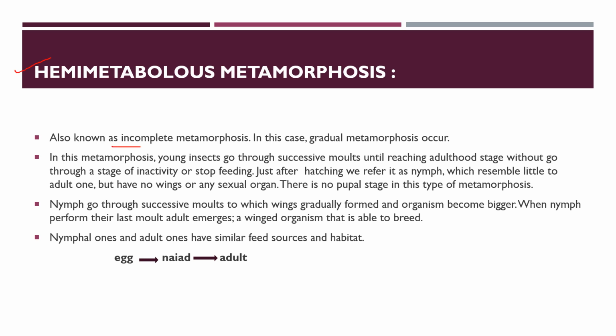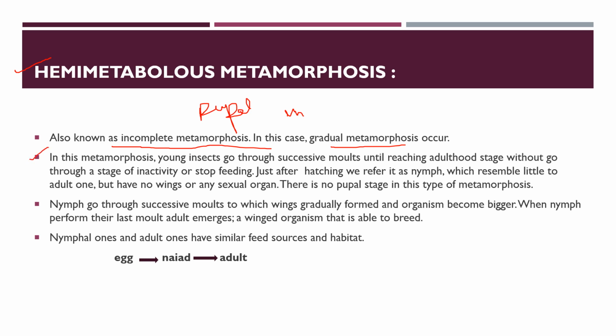It is also known as incomplete metamorphosis, right? Why do we call it incomplete metamorphosis? Because there is no pupal stage in this case, and it has an immature larva. No proper larva is formed in this case. As in the case of holometabolous, which has a mature larva with proper stages in its metamorphosis. In this case, gradual metamorphosis occurs, right?